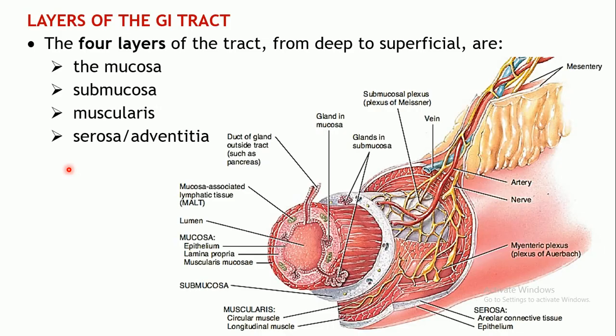Now, next part is the layers of the gastrointestinal tract. We have seen that the digestive system is divided into 2 groups of organs, right? The gastrointestinal tract and the accessory digestive organs. The gastrointestinal tract is a tube-like structure. You can see that this is a tube-like structure. It basically comprises 4 layers.